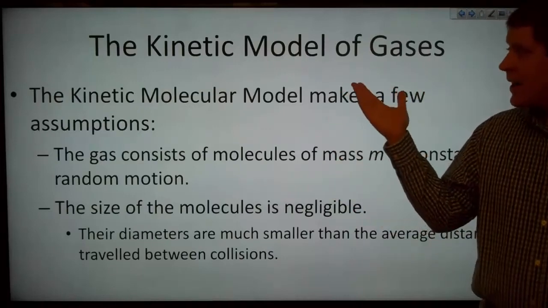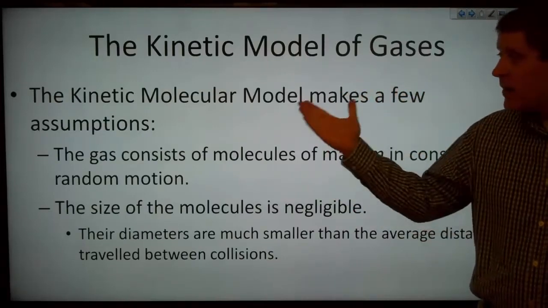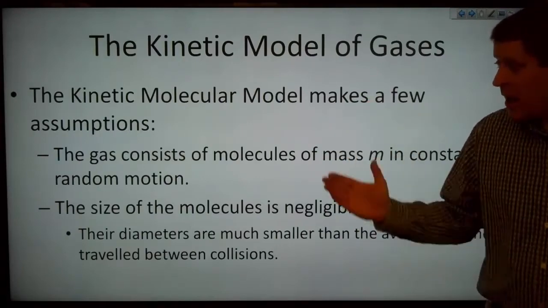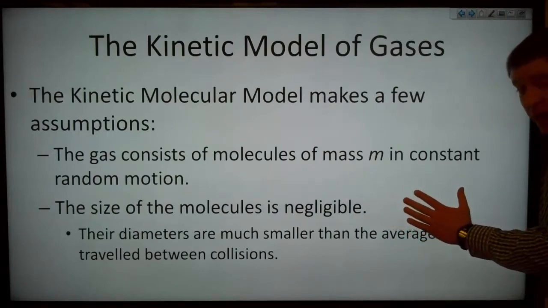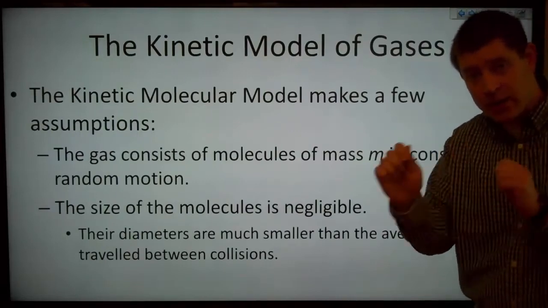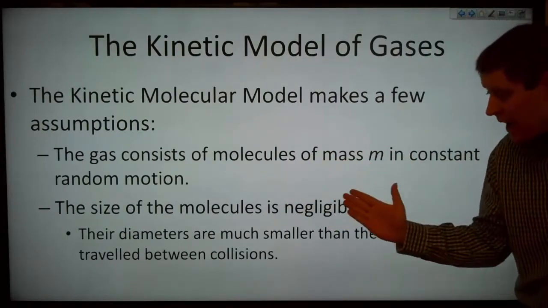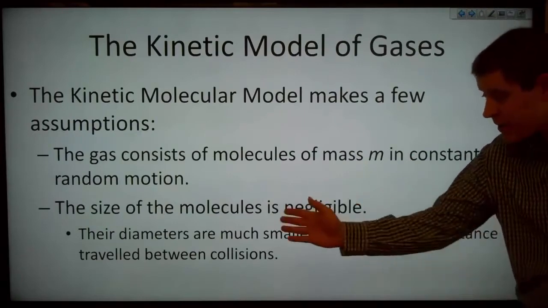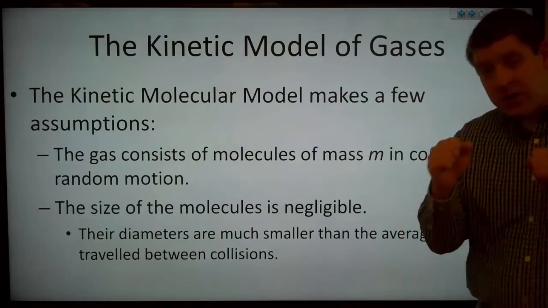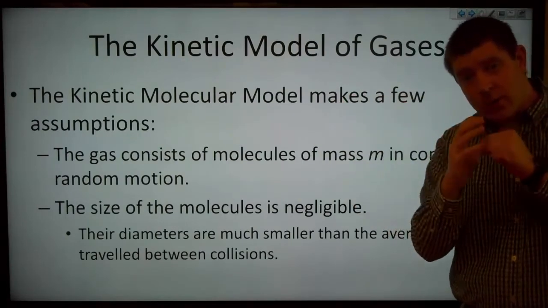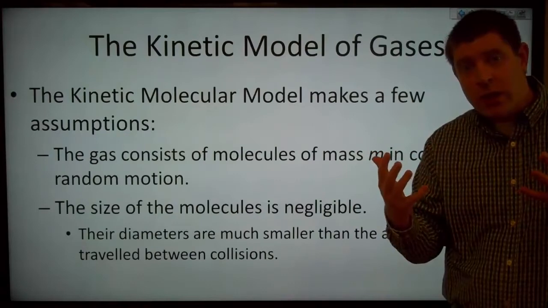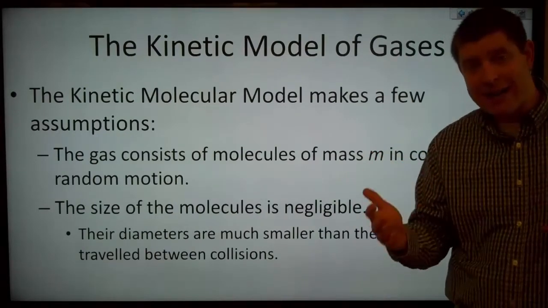So now let's turn to the kinetic model of gases, or the kinetic molecular model. The kinetic molecular model makes a few assumptions. Number one is that the gas consists of molecules of mass m in constant random motion. That is, those molecules are constantly moving around. It also assumes that the size of the molecules is negligible. That is, their diameters are much smaller than the average distance traveled between collisions. So the distance between molecules is much, much larger than the actual diameter of those molecules. And that means that most of the volume is simply empty space. Most of the volume is not occupied.